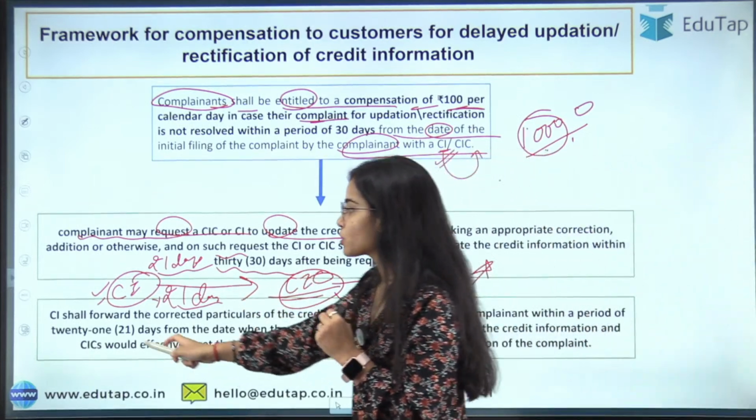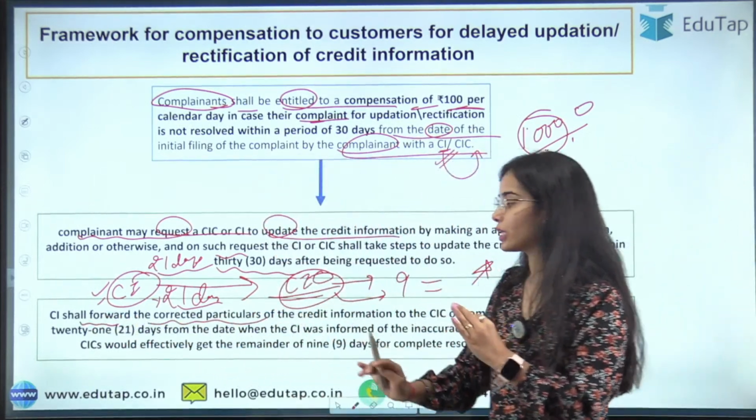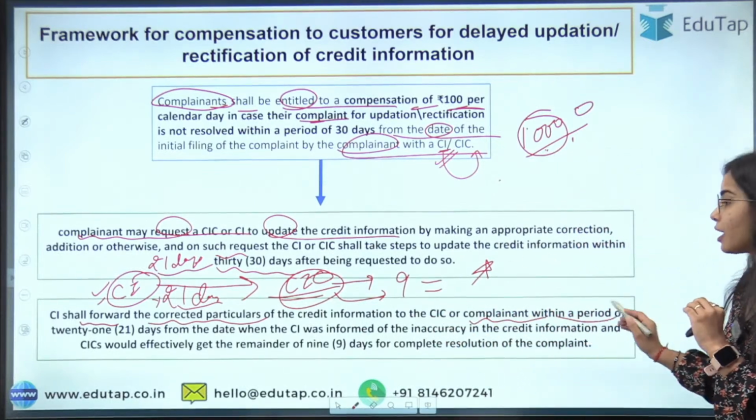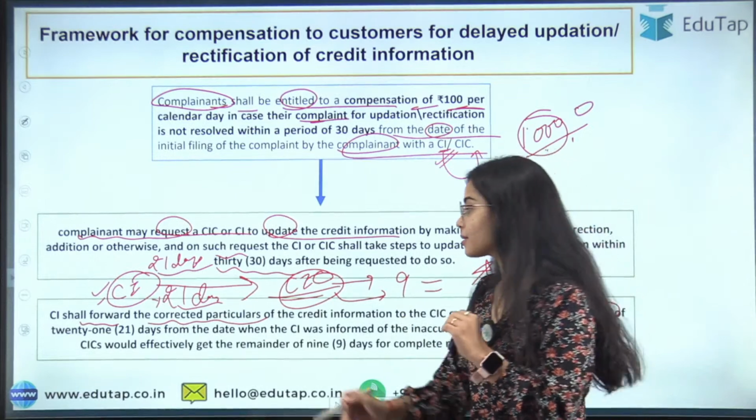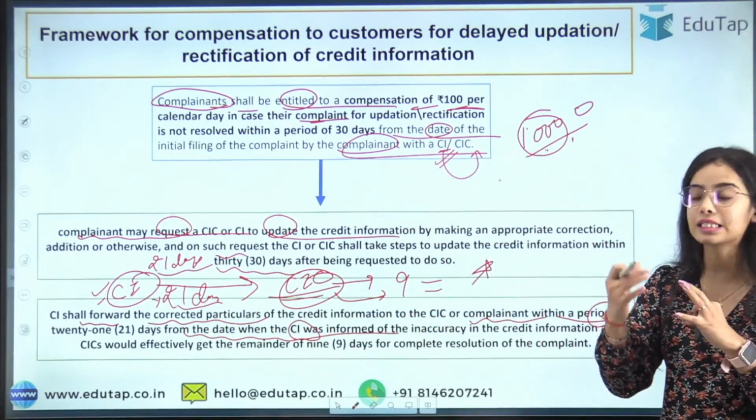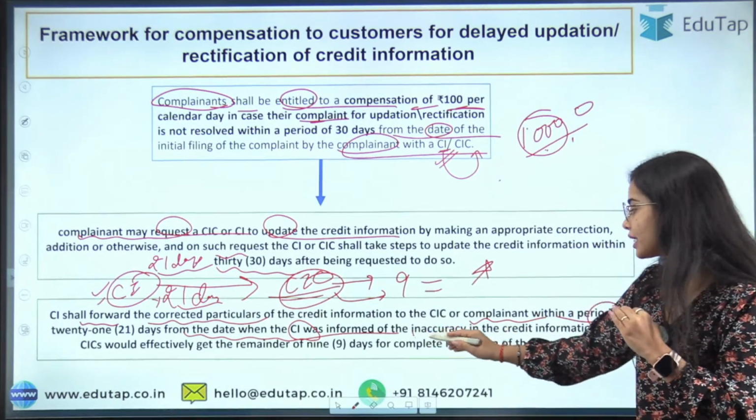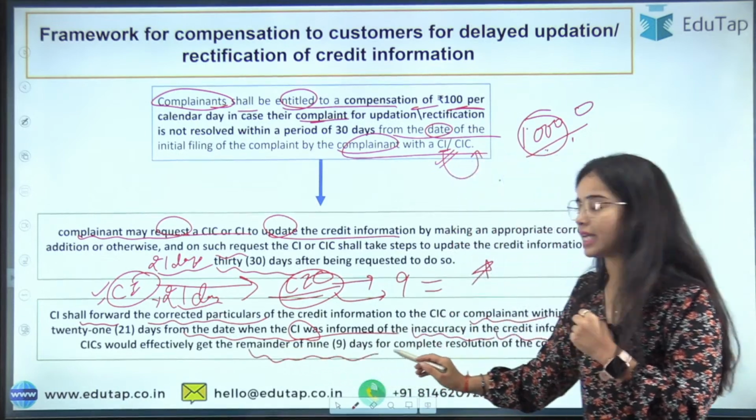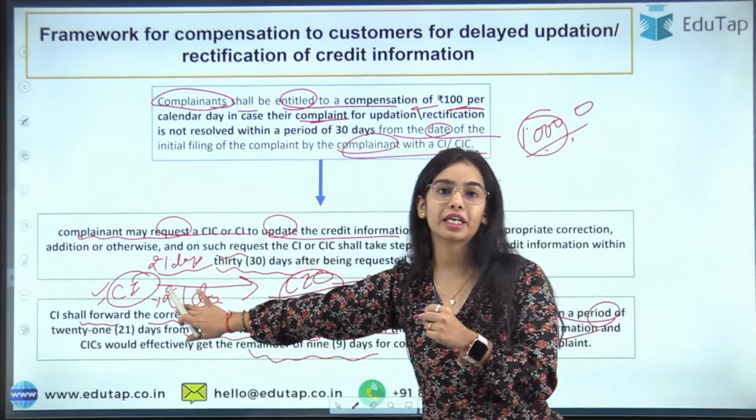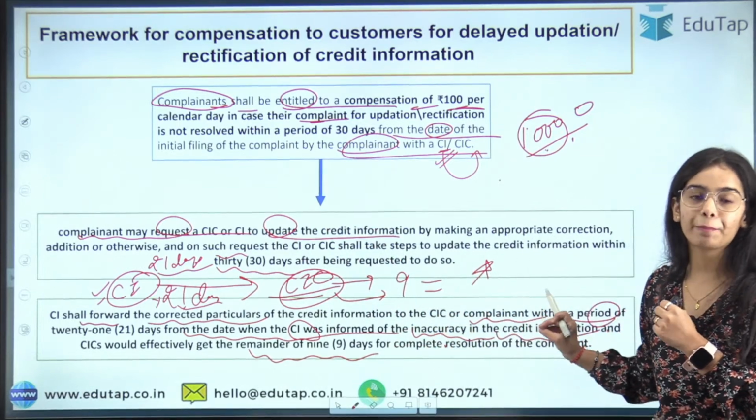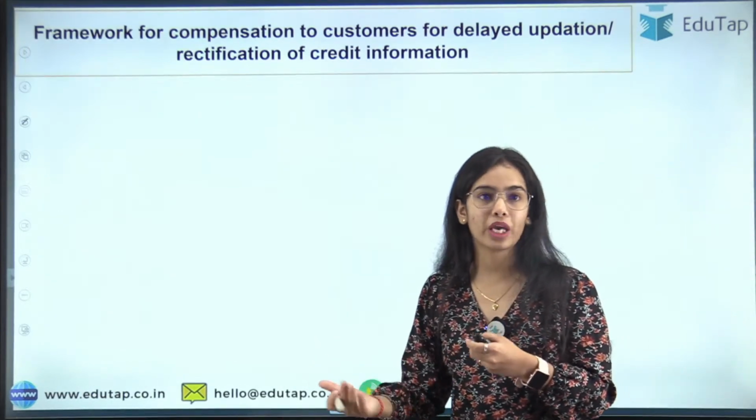So the credit institution shall forward the corrected particulars to the credit information companies or the complainant within a period of 21 days from the date when the credit institution has received the complaint regarding the inaccuracy in the credit information. Then for the remainder, 21 days have been taken by the credit institution, and 9 days will be provided to the credit information companies to resolve the complaint, okay.